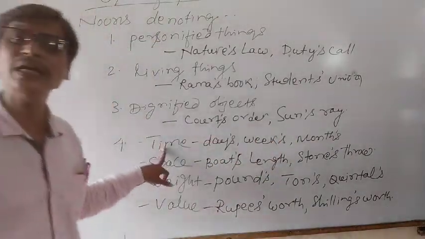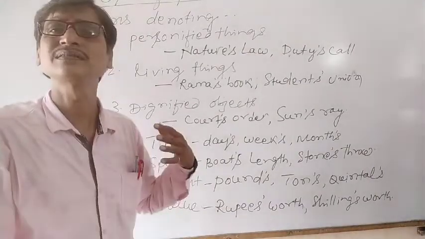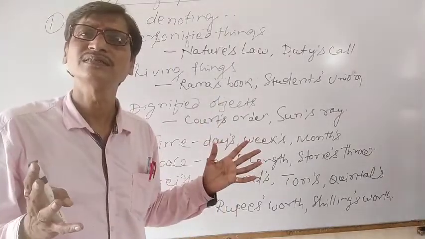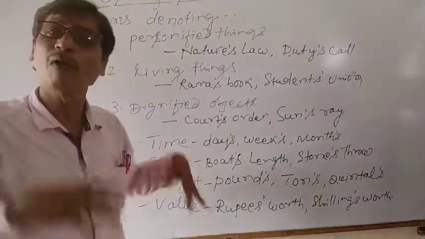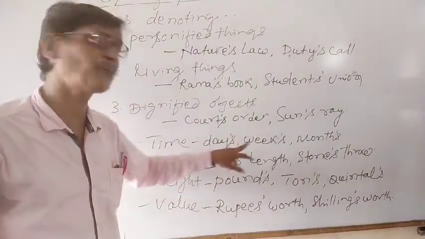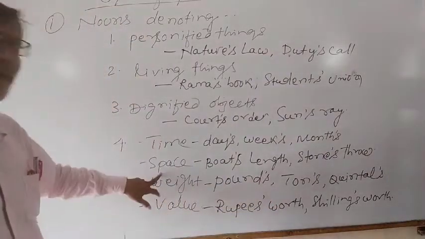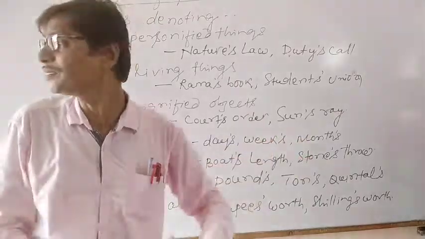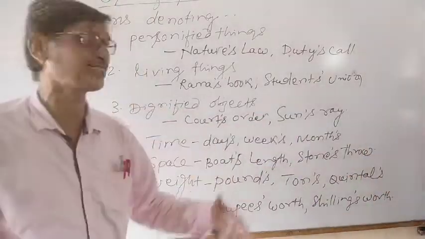Similarly, when we are talking about time, we use the possessive case. It is five days' work. It is three weeks' time. Understand? Months, weeks, days, we can write them like this. Similarly, when we talk about space, it is the board's space. How spacious is the board? The same space means board's space.